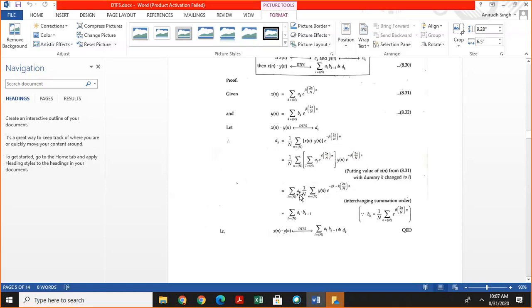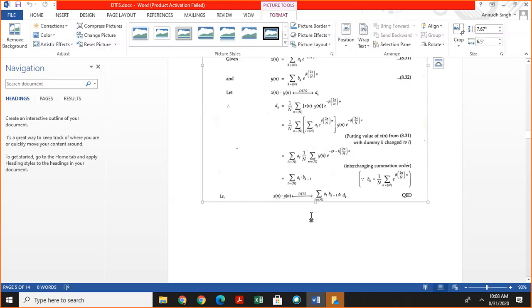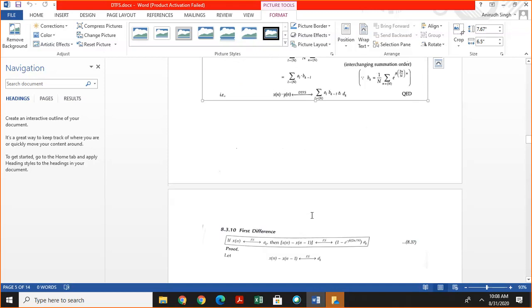So summation al multiplied by 1 by N summation y of n exponential minus j multiplied by (k minus l) 2 pi by N, and this is given by b k minus l. This is the convolution of Fourier coefficients. So if signals are multiplied in the time domain, their Fourier coefficients are convolved.